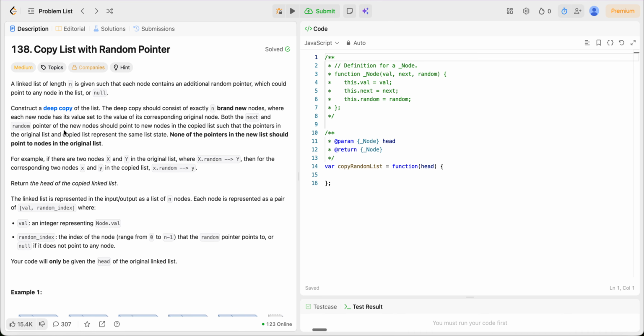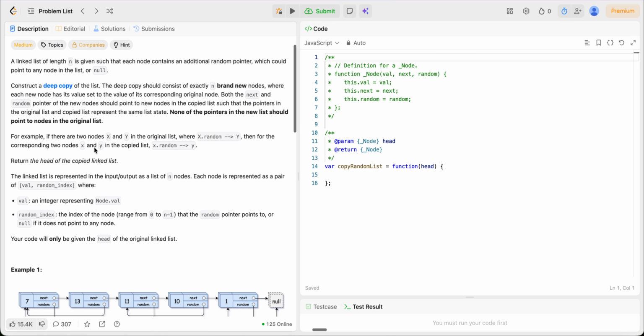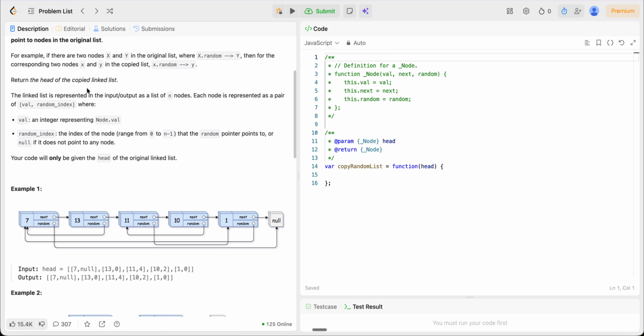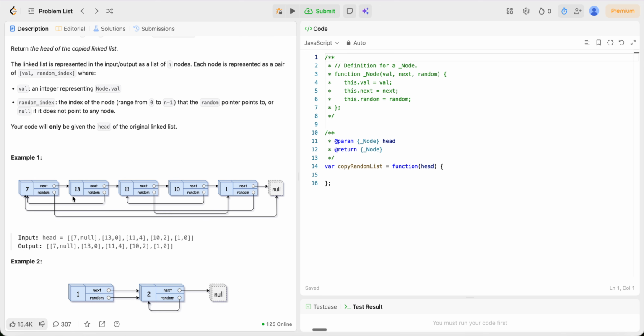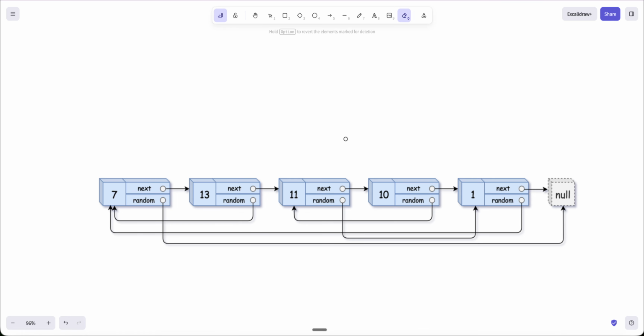We'll just finish reading the statement first. And none of the pointers in the new list should point to nodes in the original list. Okay, and we can ignore this. Now this is the problem statement. Now let's try to understand what they are exactly saying.